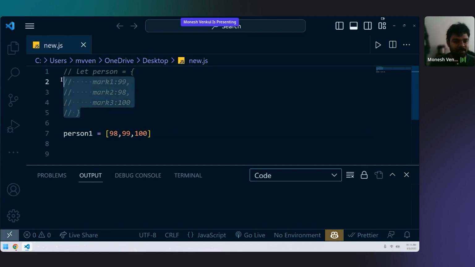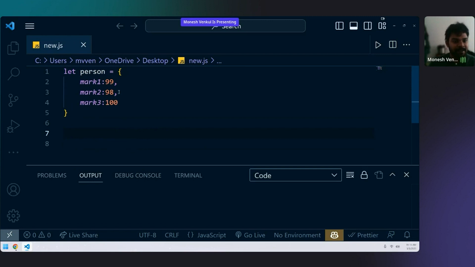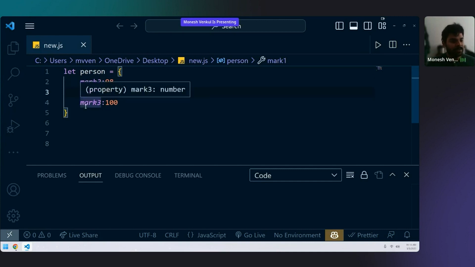So there comes an object. With an object, you can define the key. For example, we can write it like this. Now you will understand: 98 is mark 2, 99 is mark 1, 100 is mark 3. That is why we mostly use objects, and an object has key value pairs. The left side parts are called keys, the right side parts are called values.